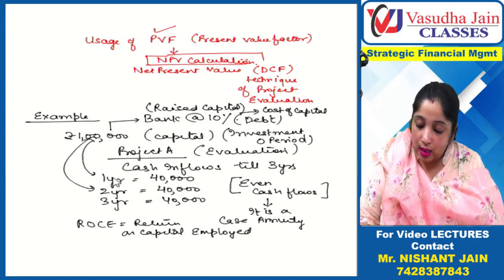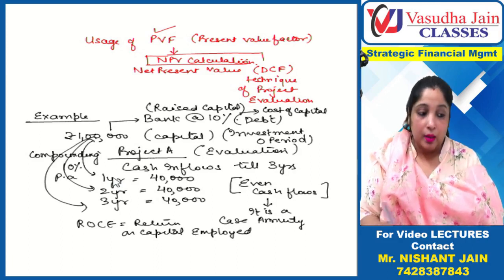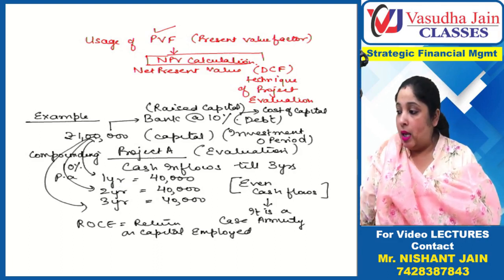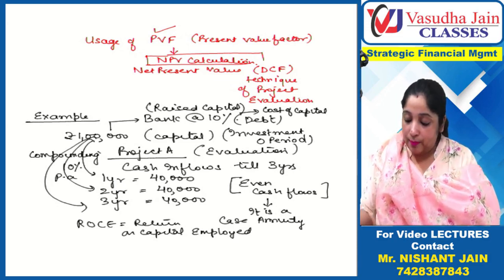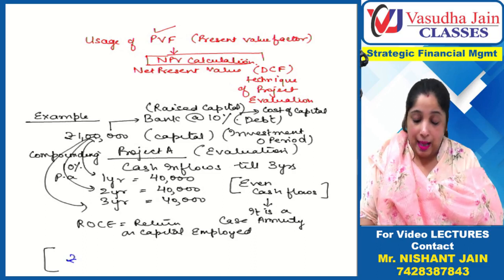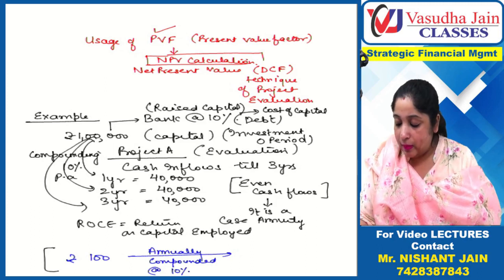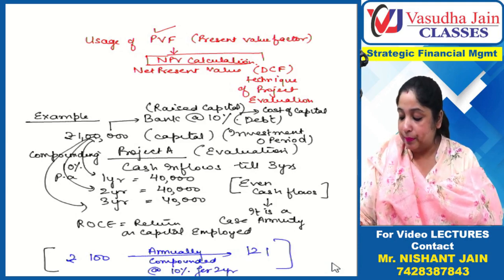Are these inflows compounding at the rate of 10% per annum? Let me check. Now, before going further, please clear one doubt. Do you understand this thing or not? In my previous example, rupees 100 annually compounded at the rate of 10% for 2 years became 121, right?